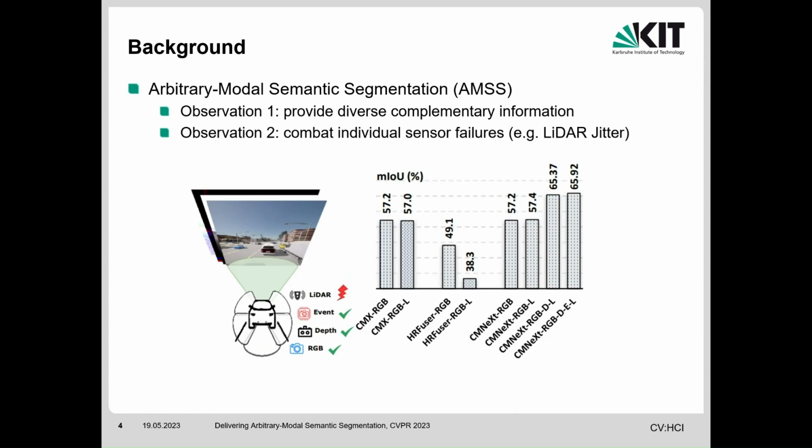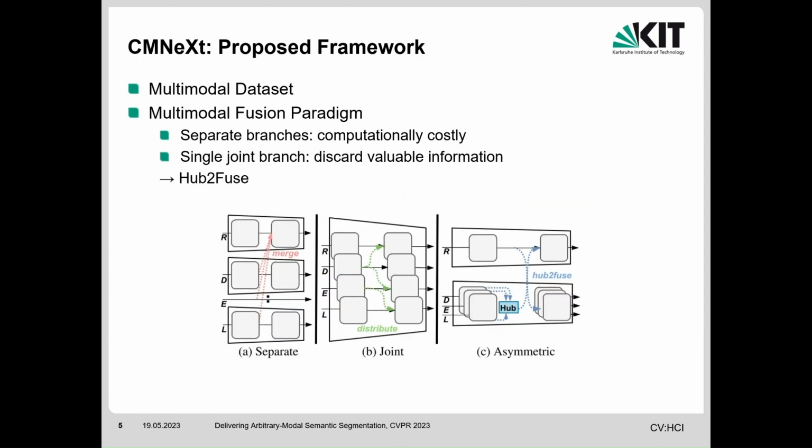The second observation is that the cooperation of multiple sensors is expected to effectively combat individual sensor failures and partial sensor faults, which are common in real-life robotic systems. For example, LiDAR jitter fusing misaligned sensing data might even degrade the segmentation performance, as depicted with CMNeXt and HRFuser in the chart. These two critical observations remain to a large extent neglected.